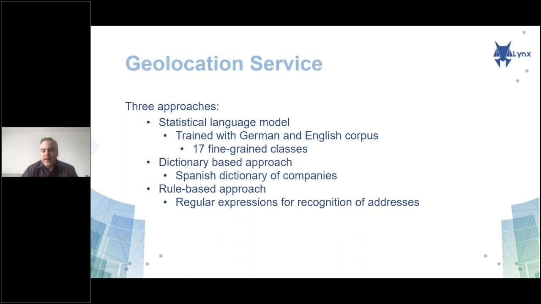For example, in the analysis of rent contracts, it's quite important to define where the object is located. And this service focuses on that. In that case, we have specialized the service to also use a dictionary-based approach and a rule-based approach that allows us to identify specific entities such as companies from a Spanish dictionary or specific addresses using regular expressions. Next slide.